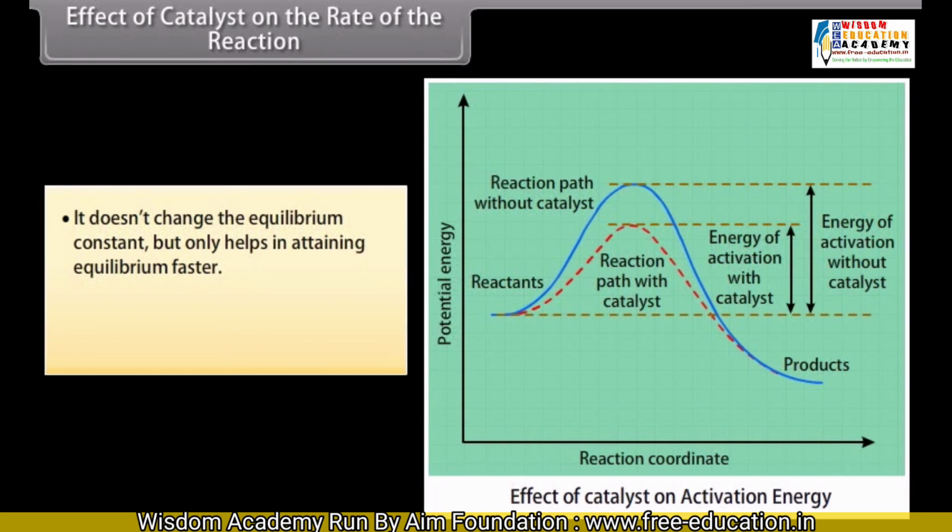It doesn't change the equilibrium constant, but only helps in attaining equilibrium faster. A small amount of the catalyst can catalyze a large amount of reactants.